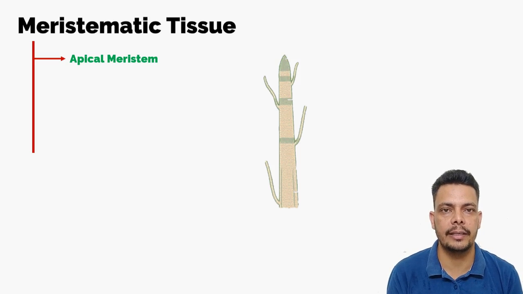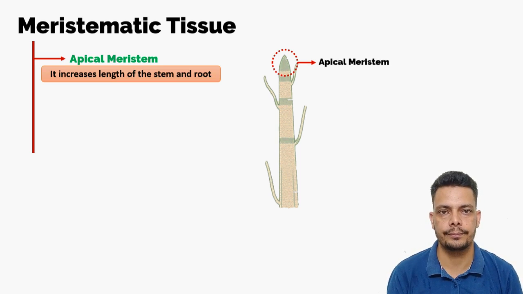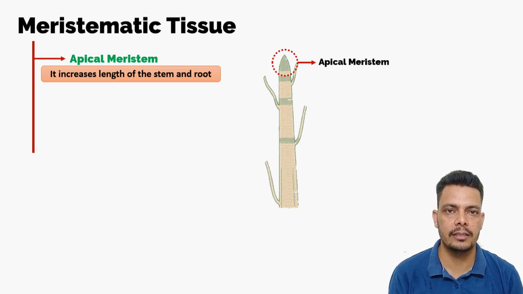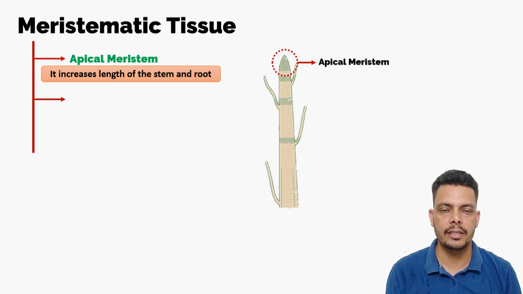So those meristematic tissues which are present in the tips of the root and the shoot or the stem are known as apical meristem, and the function of this tissue is to increase the length of the stem and the roots. So now you have understood where it is present. It is present right here in the tip, and it is responsible for the increase in the length of the stem and the root. The next is intercalary meristem.